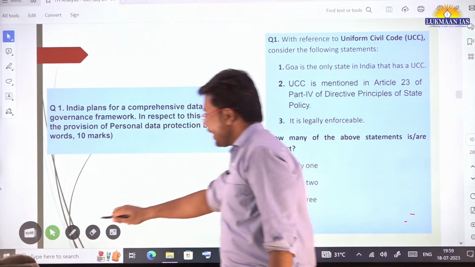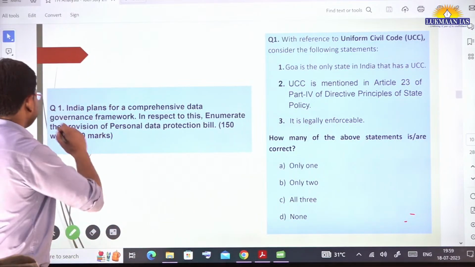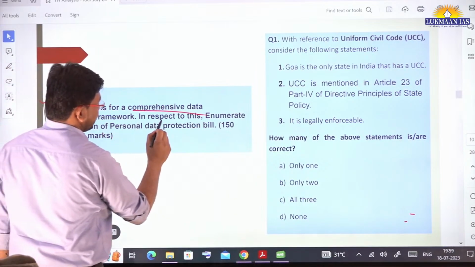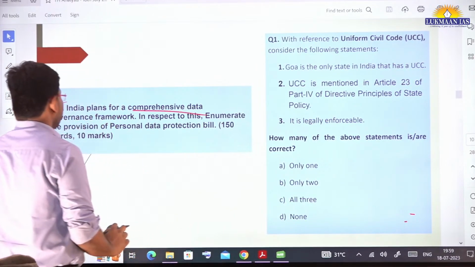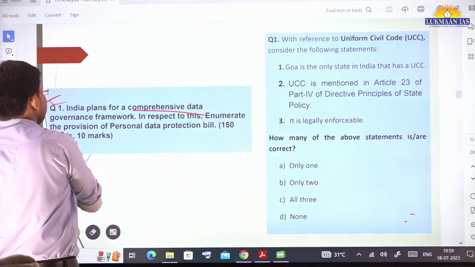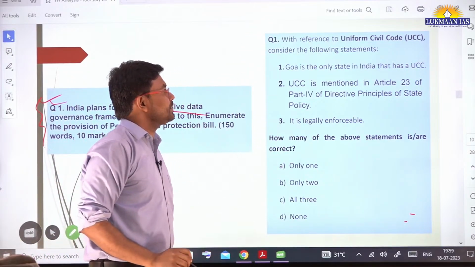With this, we have two questions on this topic. One of the questions is for mains. It says India plans for a comprehensive data governance framework. In respect to this, enumerate the personal data protection bill. Okay, so this is related to some other topic. So let's discuss this thing.